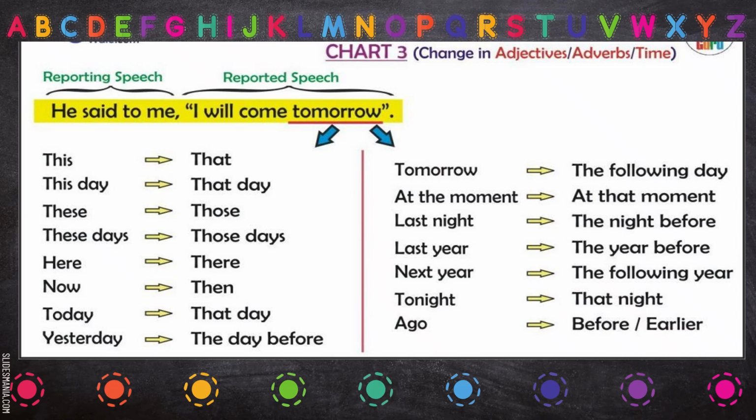Now these are words that are changed according to distance. The words showing nearness are changed to the words that show distance. This, that; this day, that day; these, those; here, there; now, then; today, that day; yesterday, the day before; tomorrow, the following day; at the moment; last night, the night before; last year, the year before; next year, the following year; tonight, that night; ago, before, or earlier.